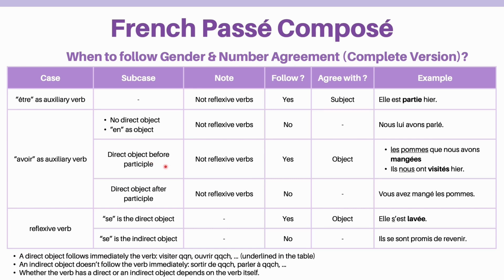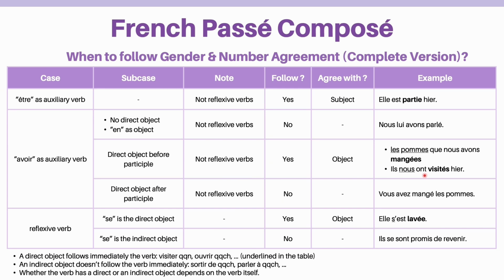The second subcase is where the direct object is before the participle. In that case, you have to follow the agreement. In the first example sentence, le pain is the direct object of manger due to manger quelque chose. It is before the participle mangé, so we have to change the ending to ée to indicate that the pain is feminine and singular.